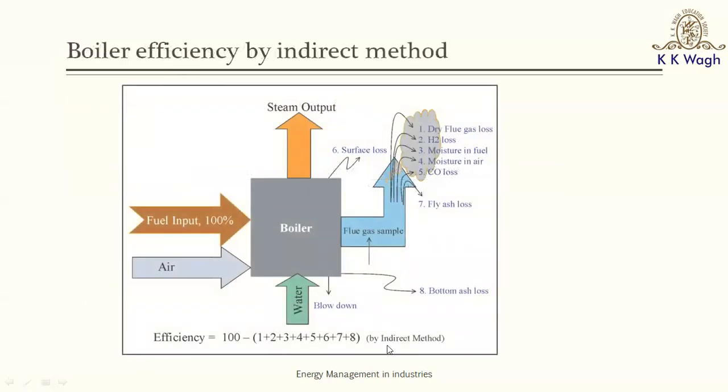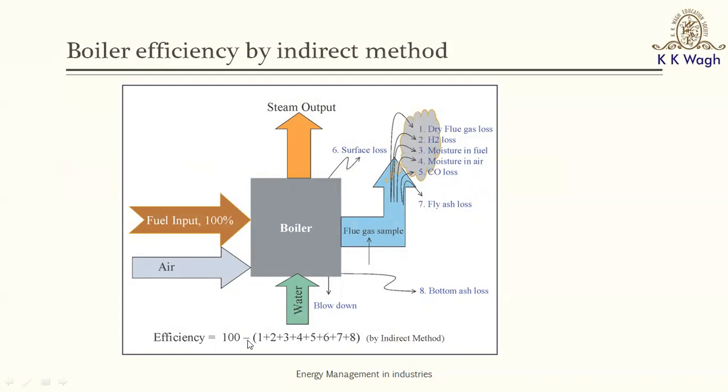or indirect method. So this schematic in front of you helps you understand how the efficiency of the boilers or the steam generators is calculated by what is known as the indirect method.